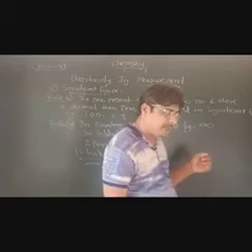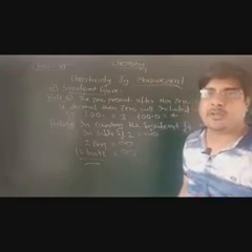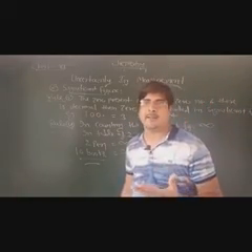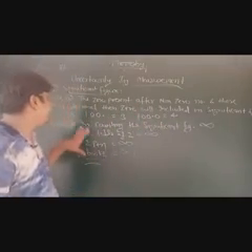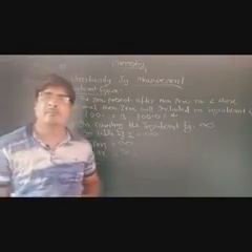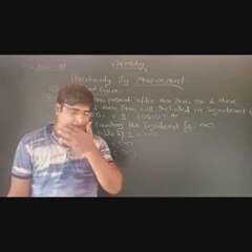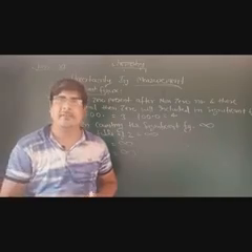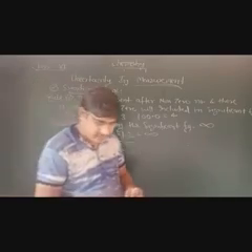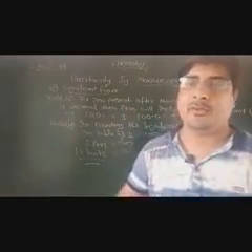By using significant figures and scientific notation, we can minimize the error. Okay, in the next video I will tell you some examples related to significant figures. Okay, so keep watching the video. Thank you so much.